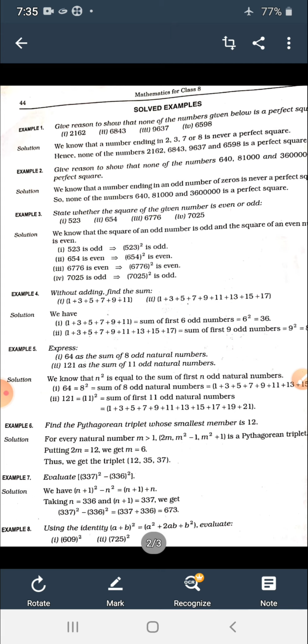Next question, example number 6. Find the Pythagorean triplet whose smallest number is 12. Fine, the smallest number is 12. Very good. This is very simple. Using the property number 10, you can do it. Let's see how.